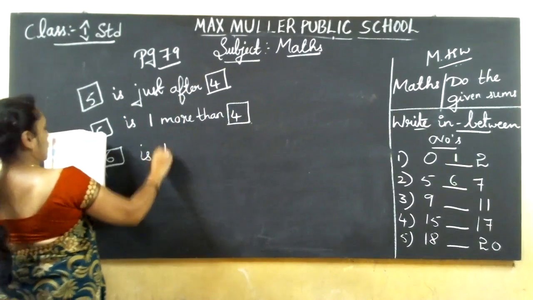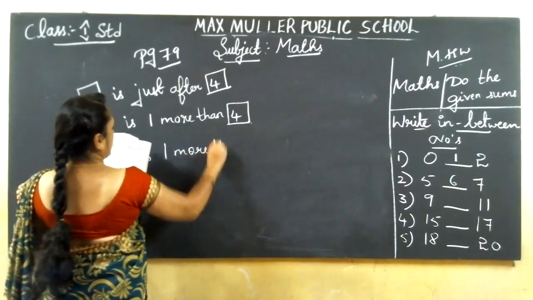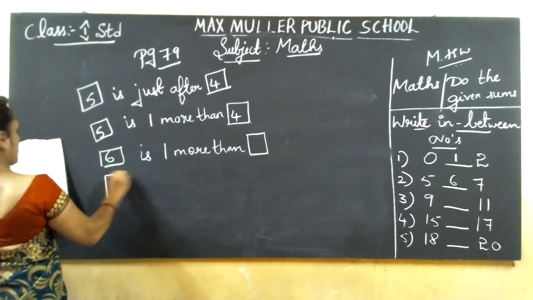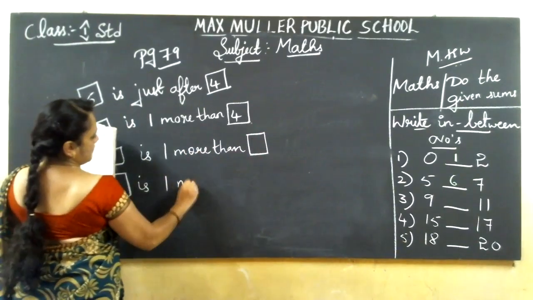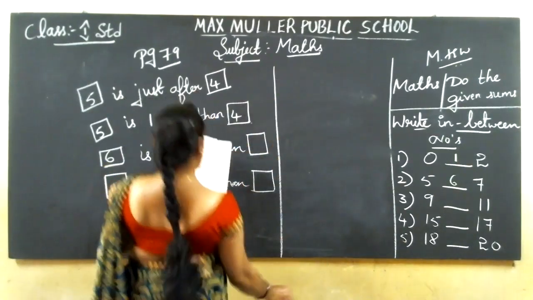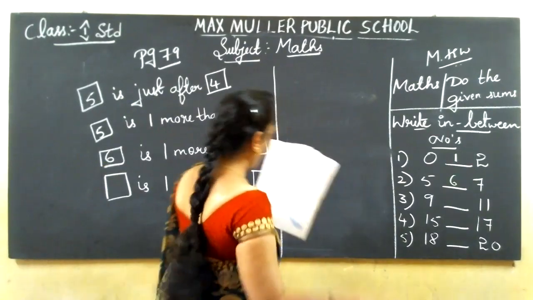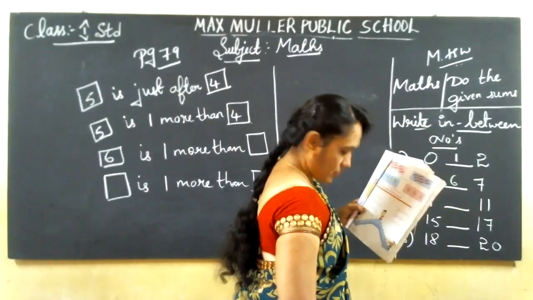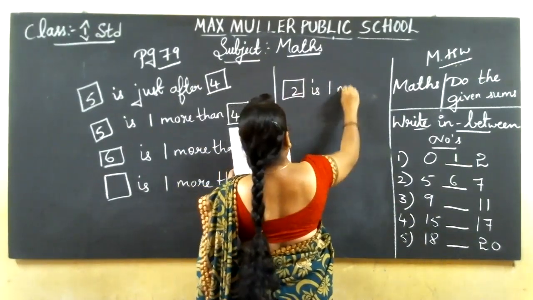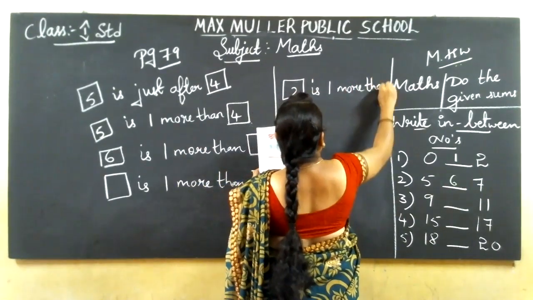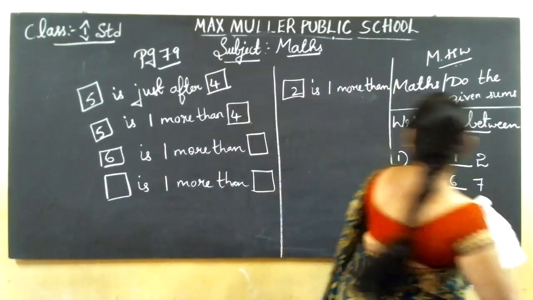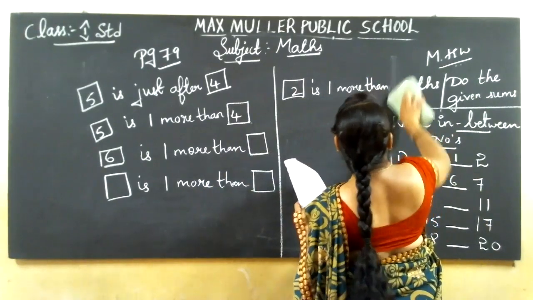6 is 1 more than... Also 3 sums they have printed. 2 is 1 more than 1.